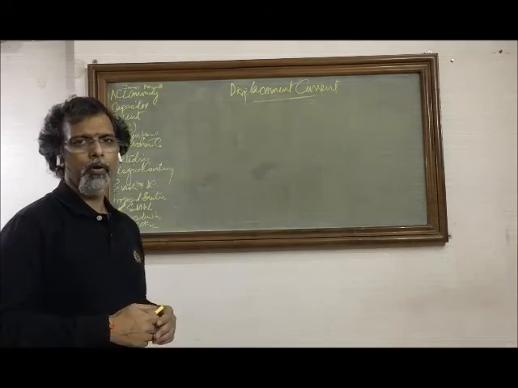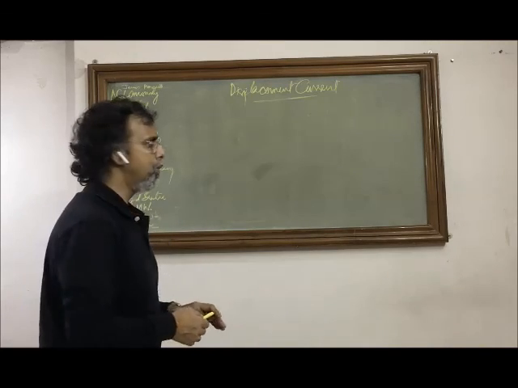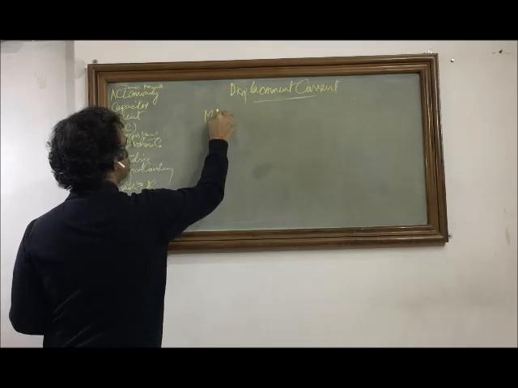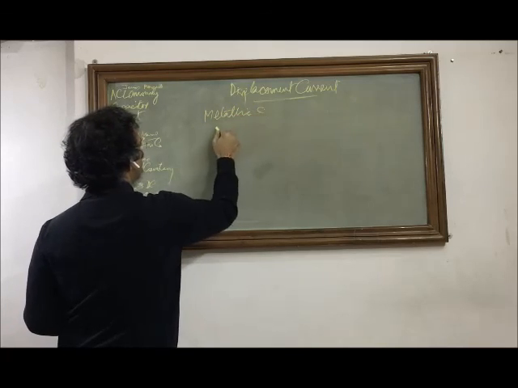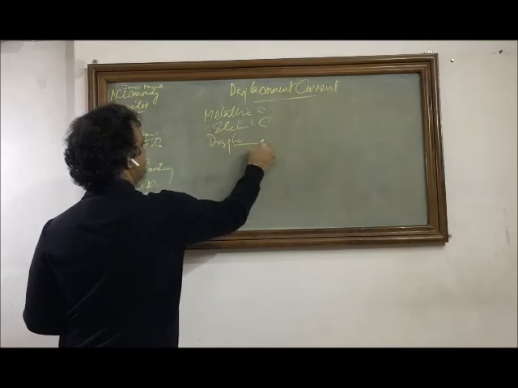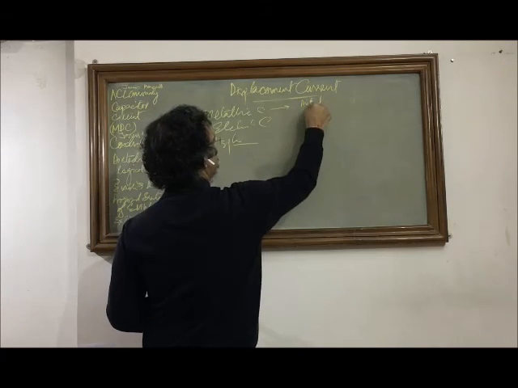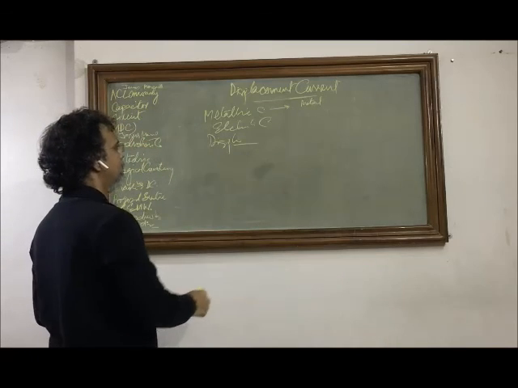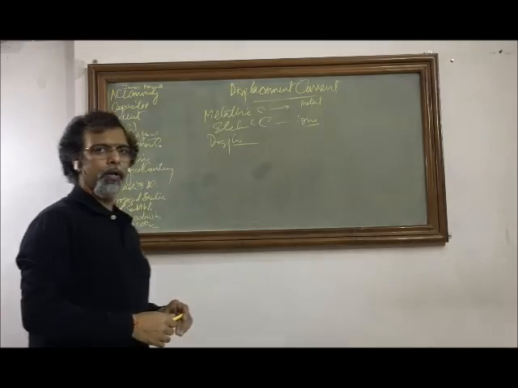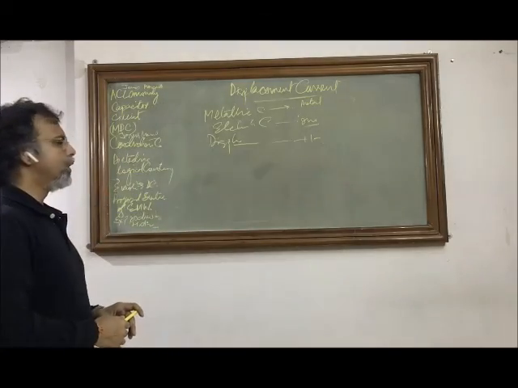So now we know, based upon the material or based upon the charge carrier or based upon the flow of electrical energy, we may have three different types of conductions or three different types of currents. One is metallic current, other is electrolytic current, and the third one is displacement current. For simplicity, wherever we have metal or wires, we are going to apply the metallic conduction. Wherever we have ions, we have electrolytes, we will apply the electrolytic conduction, and wherever we have dielectric or capacitors, we will apply the concepts of displacement current.